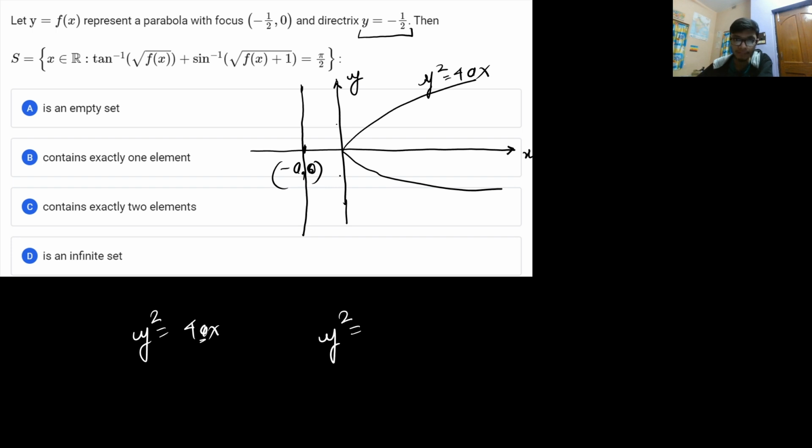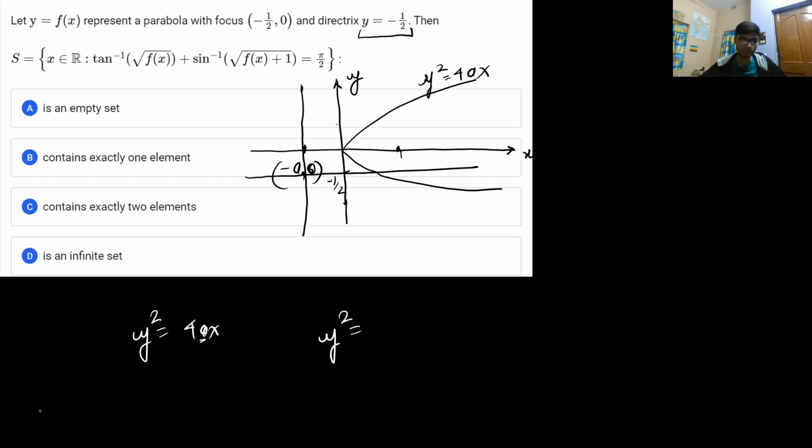So the directrix is y = -1/2, and this particular parabola has a directrix like this. And the focus of the parabola is around here somewhere. So this is not a very general parabola that you can definitely see.